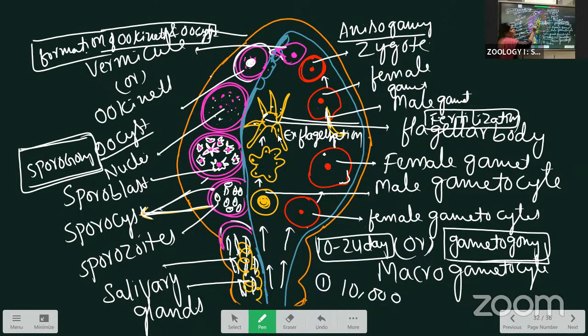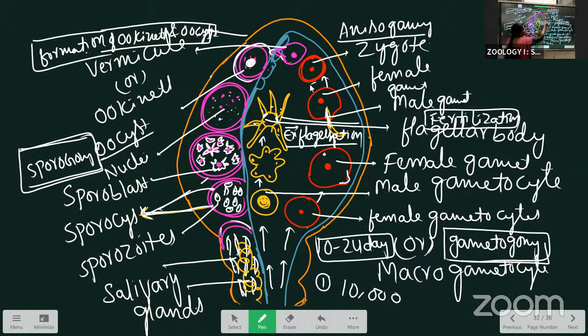Above the flagellar body, the flagella-like structure undergoes a lashing movement, and they detach from the flagellar body. That process we call exflagellation. After the exflagellation, the gamete is released, that we call a male gamete. After the gametogony, the next step is called fertilization. This part is called fertilization.